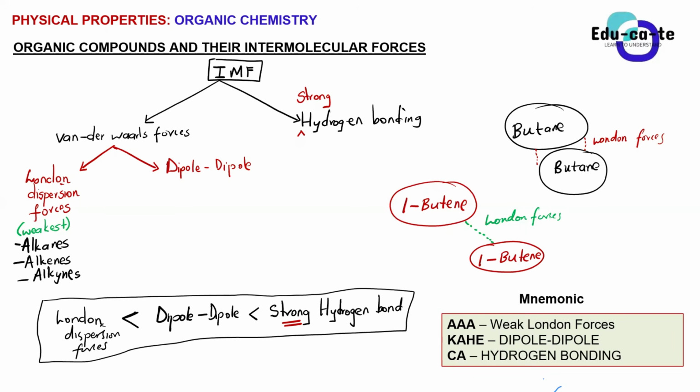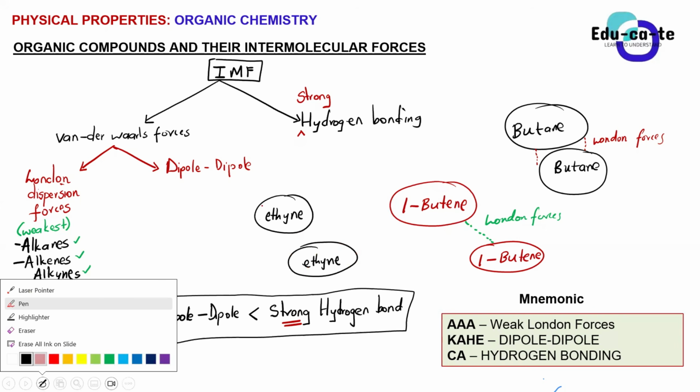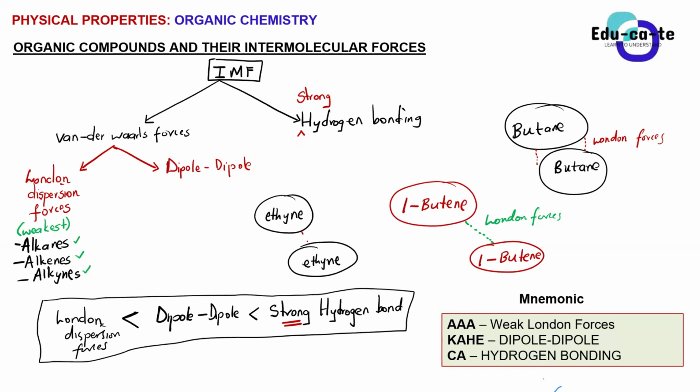So these are alkanes, alkenes, alkynes. If we have an alkyne, it can still work the same way, guys. Let's just say this is ethyne. This is a molecule of ethyne, and I take another molecule of ethyne. Remember, guys, that these are forces that exist between molecules of the same kind, as you learned in grade 11. Both of these are alkynes, so the intermolecular forces between them, or the interaction between them, is going to be London forces.